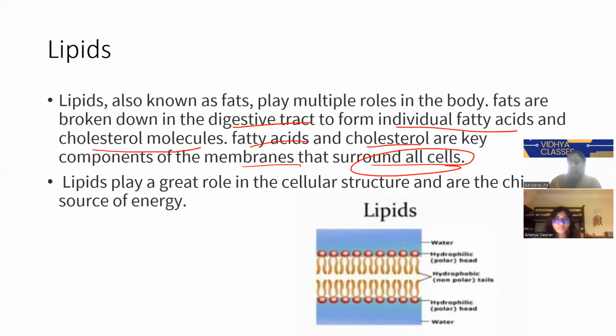Okay, so lipids have what? Water. Okay. The hydrophilic head is this one, and these are the hydrophobic tails.